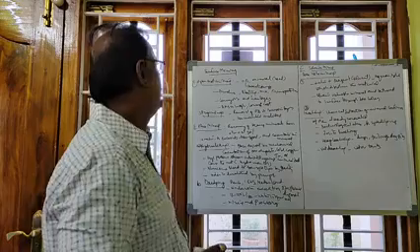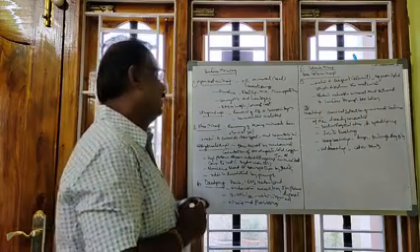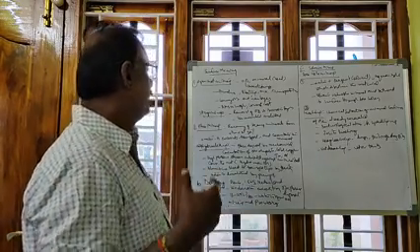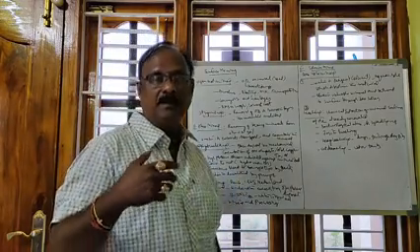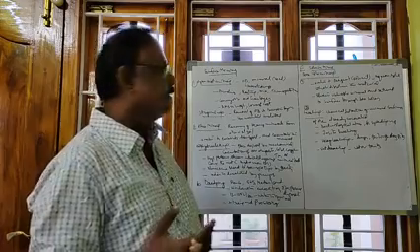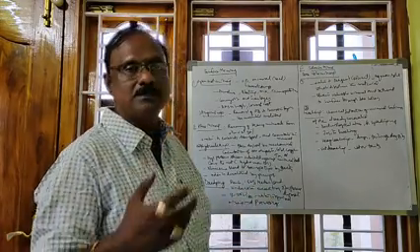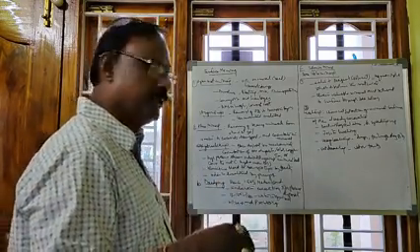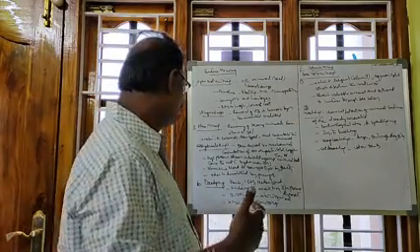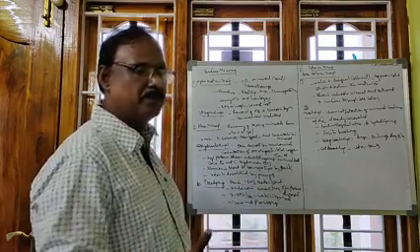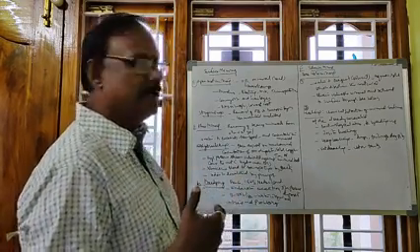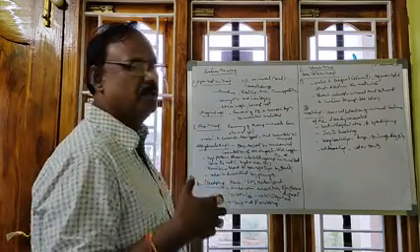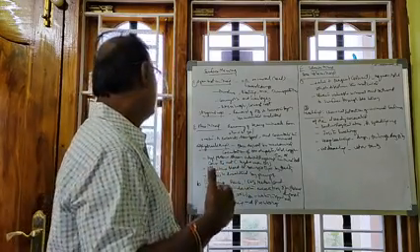Three types of mining are there. In open cast mining, the mineral is excavated and the OB material, the unwanted material, is excavated, and two types are there: open cast mining and open strip mining. The second one is placer mining, where again two methods are there: hydraulicking and dredging. In these two methods, the placer mineral is excavated. This is called placer mining.